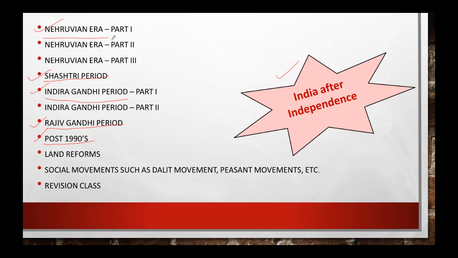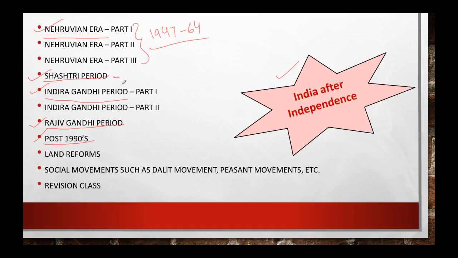If we talk about this Nehruvian era itself, we will be talking about this particular era in three classes, because this is very important. The Nehruvian era we will be taking from 1947 to 1964. In this one, the integration of princely states happened, then the official language issue happened, then state reorganization on linguistic basis happened, okay. So all these things we will be discussing. Then the foreign policy we will be discussing, and tribal consolidation we will be discussing. All these points we will be discussing in these three classes, okay, and that too in a very detailed manner.